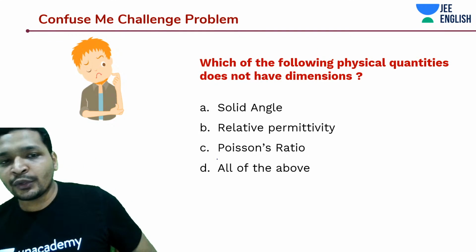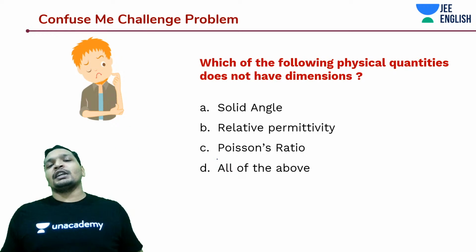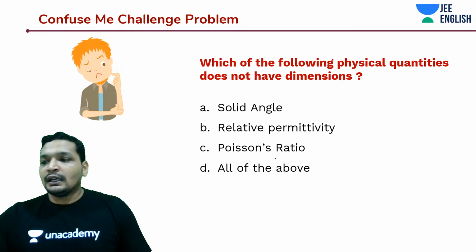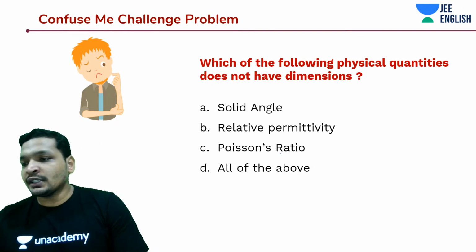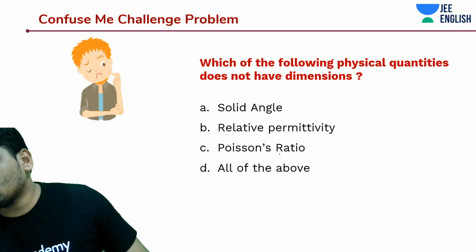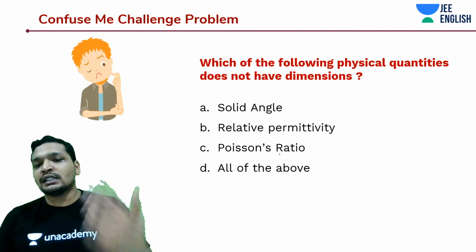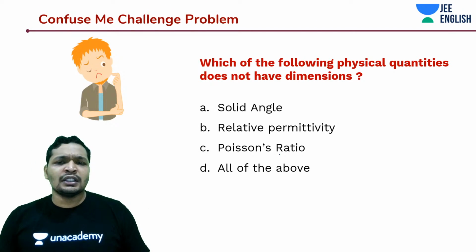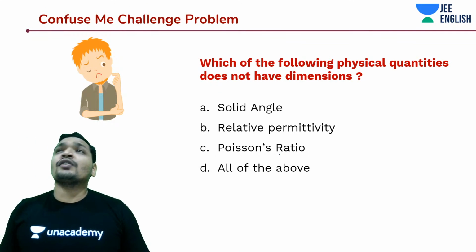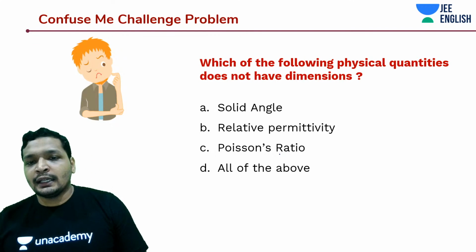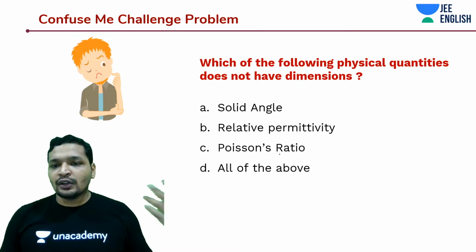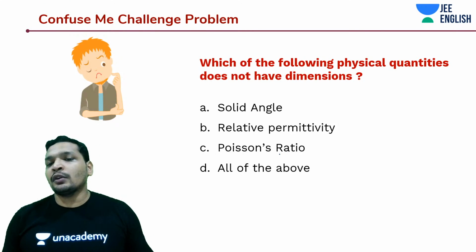And now coming to a confuse me challenge problem: which of the following physical quantities does not have dimensions? Solid angle, relative permittivity, or Poisson's ratio, or all of the above. So anyone watching this video, try to guess this answer. We discussed dimensionless quantities. It is possible for a few constants or few things to not have any dimension. So which among those does not have any dimensions? Physical quantities we are talking about, not about constants.